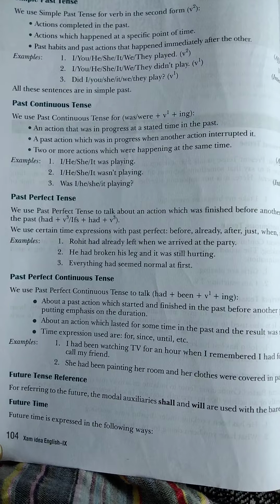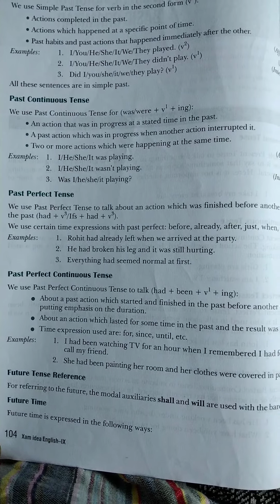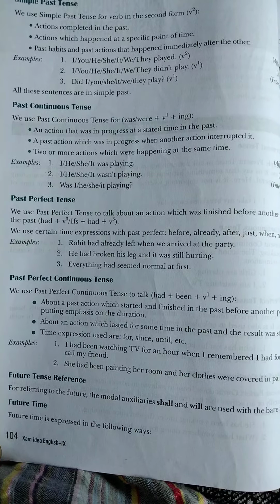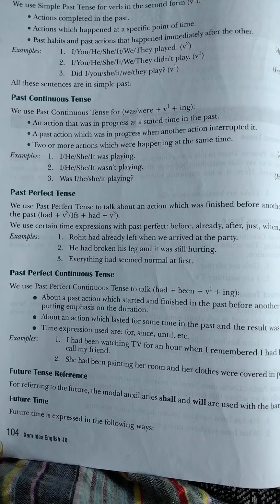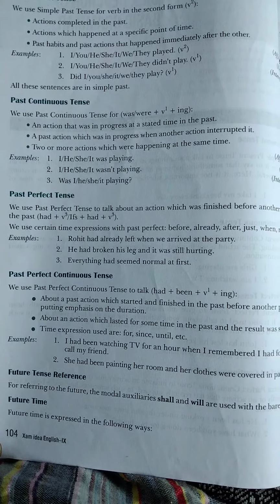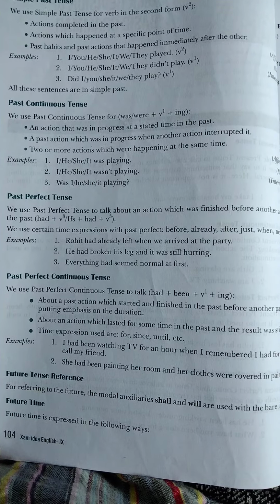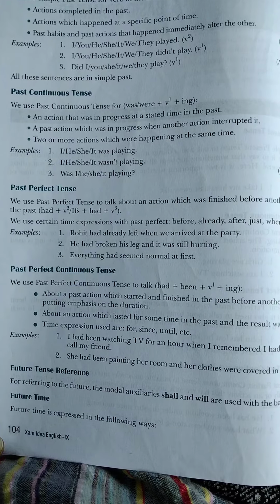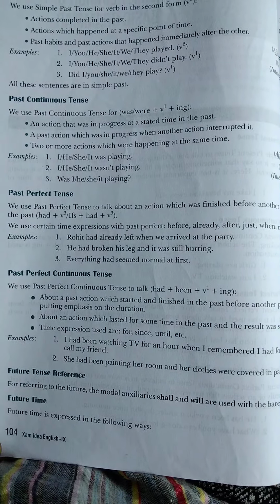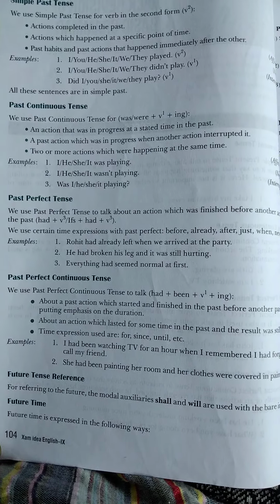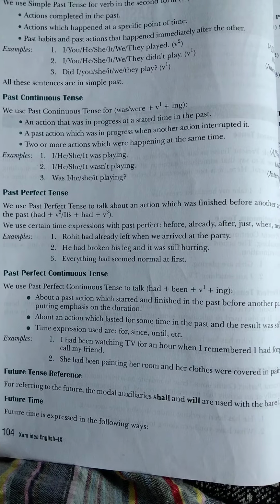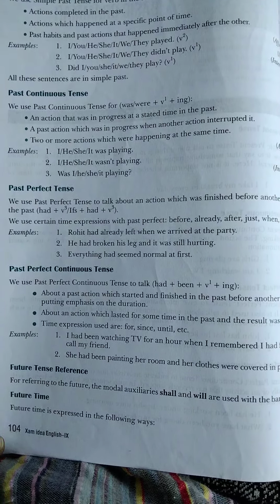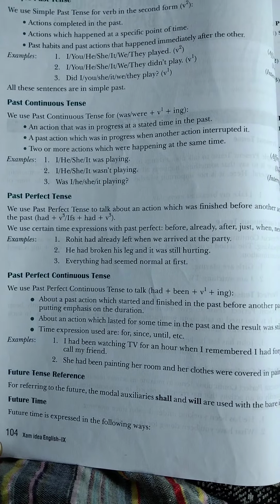So when we want to refer to that second point, any past action which was going on, it was progressing, it was developing, it was growing. At that time, when another action comes and meets with this continuous action, we can say two actions in the past. One is going on.